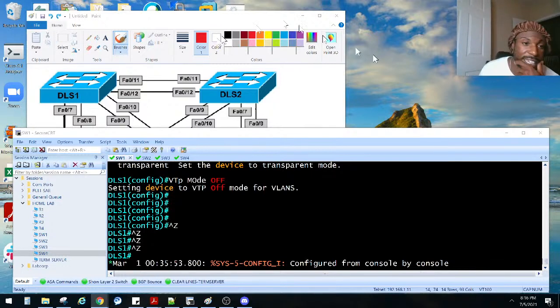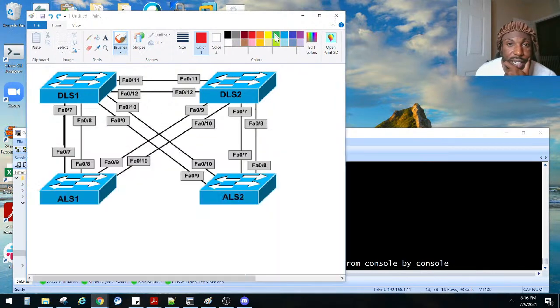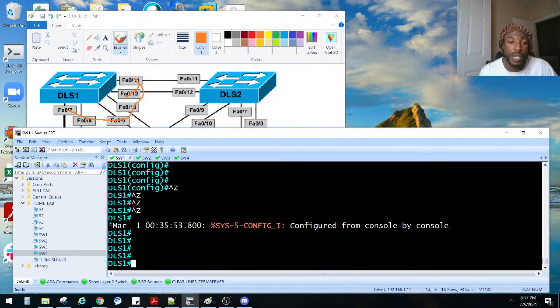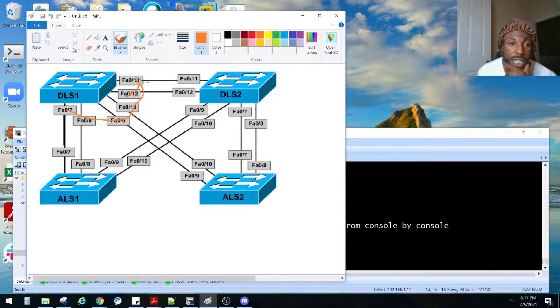All right, so I'm gonna start off on DLS1, and then I'm gonna just go one at a time. Actually, we don't have to do one at a time because we can go in numerical order, right? 7, 8, 9, 10, and 11 and 12. We can do a range and put them all in trunks, right? And to be honest with you, by default, it should already have these guys negotiate. So as soon as I do this side right here, the rest of these guys should start trunking, right? And we can verify that, right?